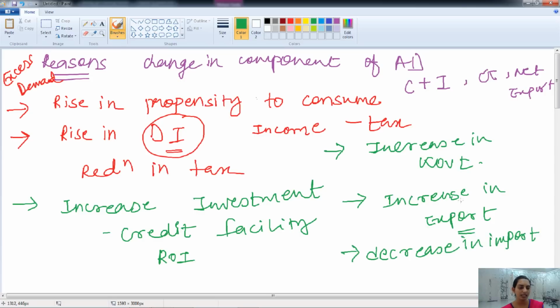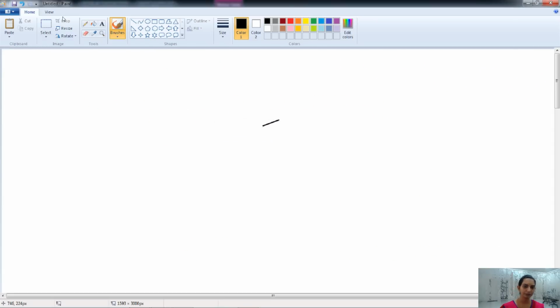And a decrease in imports. If the goods and services are available at a higher price in the international market, then the consumer will buy them from the domestic market. Therefore, the demand in the domestic market will increase and cause the excess demand. So, these are all the causes of the excess demand.